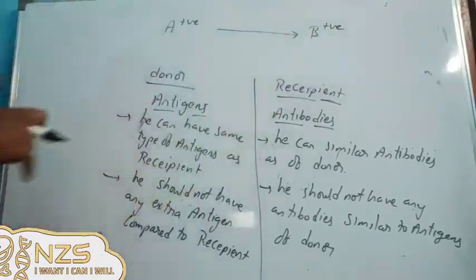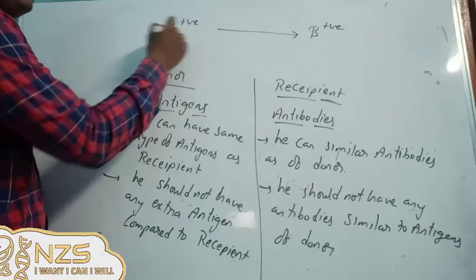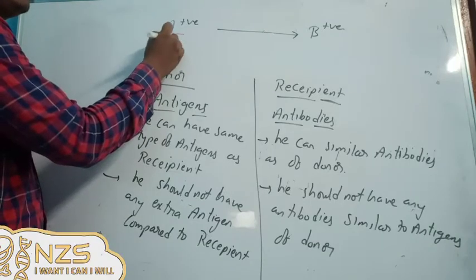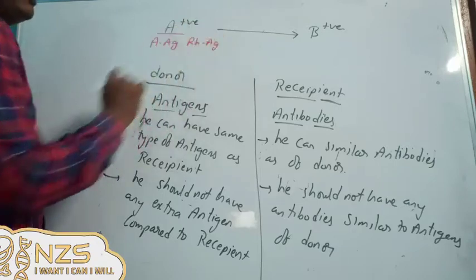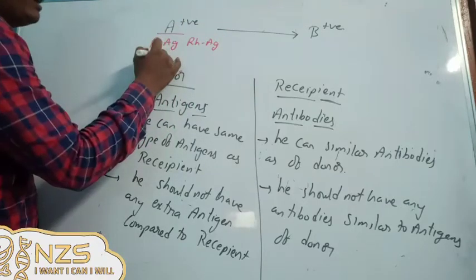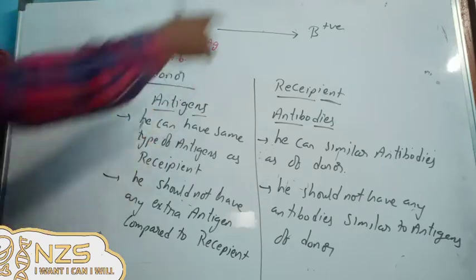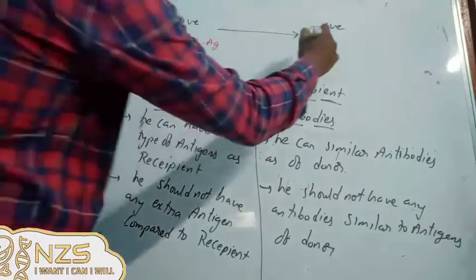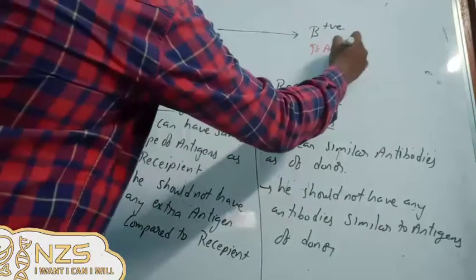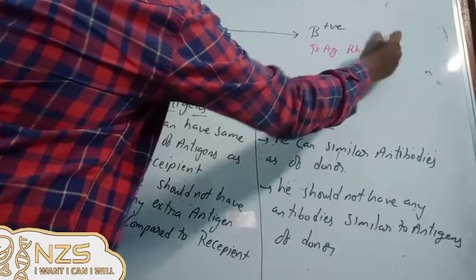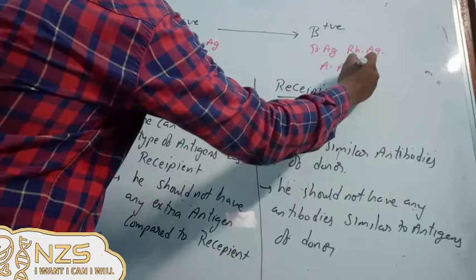B positive person. So now we'll try to check these rules. First of all, we'll write what antigens will be there in A positive. We'll have A antigen, we'll have RH antigen, and we'll have B antibodies. Now in the B positive, what will we have? We'll have B antigen, we'll have RH antigen, and we'll have A antibodies.